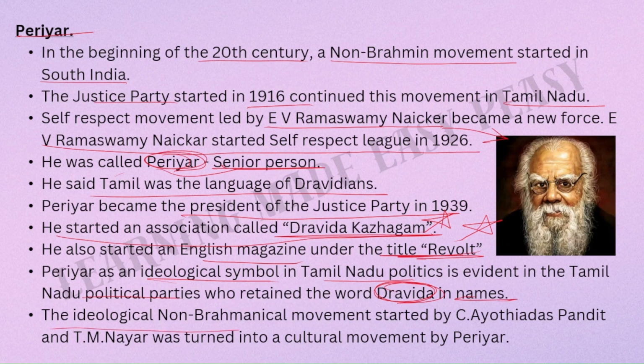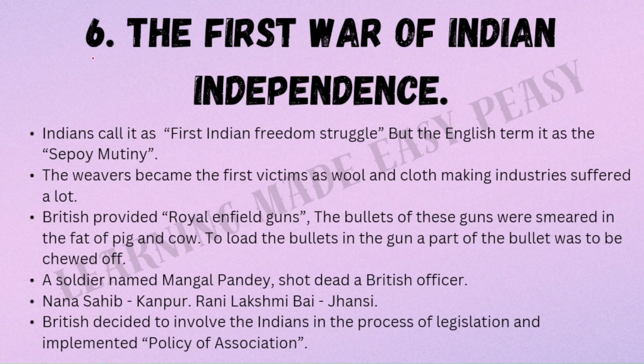The ideological non-Brahmanical movement started by C. Ayodhya Das Pandit and T. M. Nair was turned into a cultural movement by Periyar. So here we have completed the 5th lesson as well. The final lesson, the 6th lesson, the last lesson, is the First War of Indian Independence.